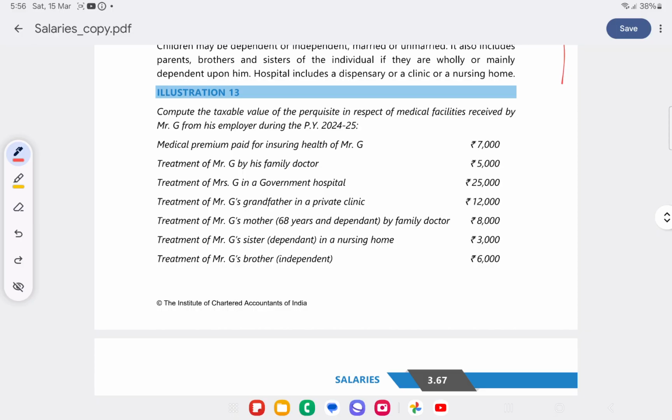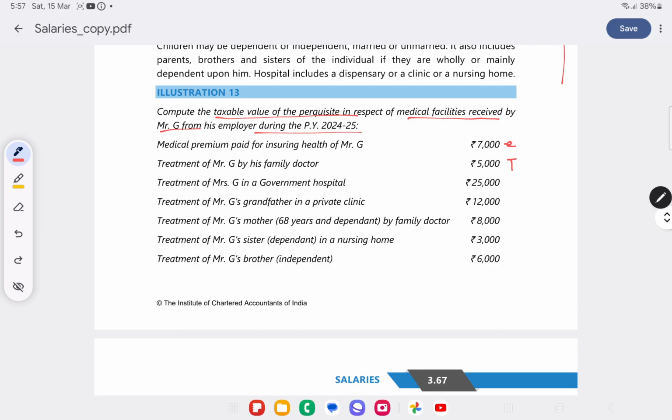So we'll take up a sum here. Compute the taxable value of perquisite in respect of medical facility received by Mr. G from his employer. Medical premium paid for insurance of Mr. G, for self, will be exempt. Treatment of Mr. G by family doctor. Family doctor is not exempt, taxable.